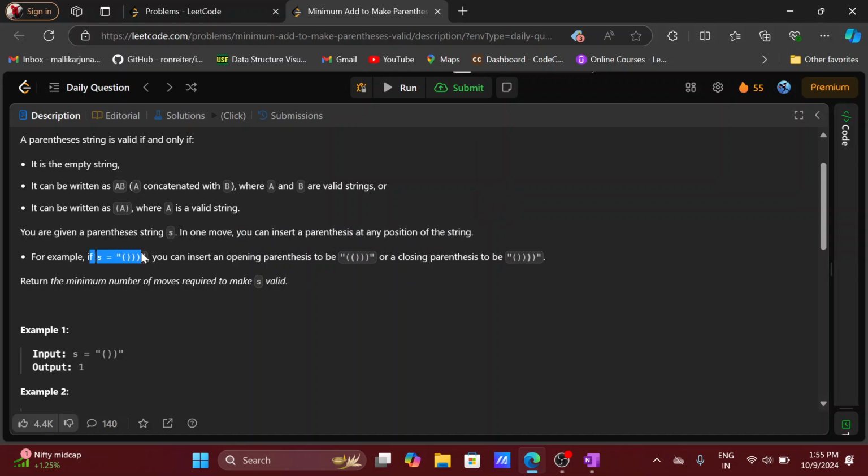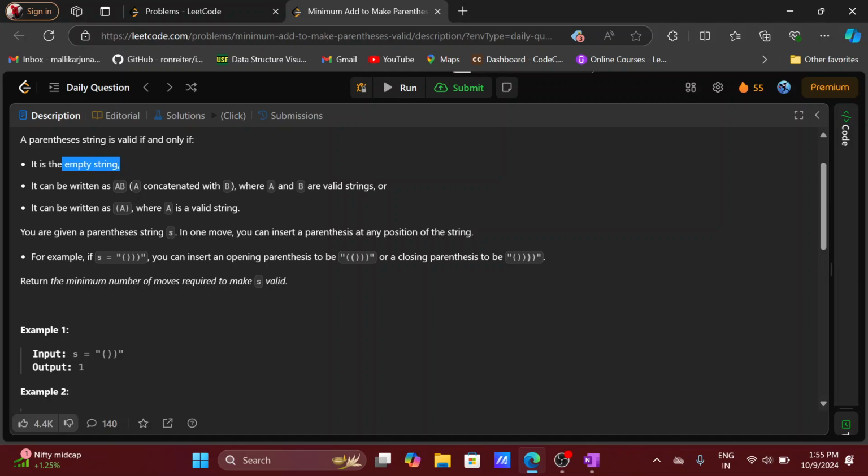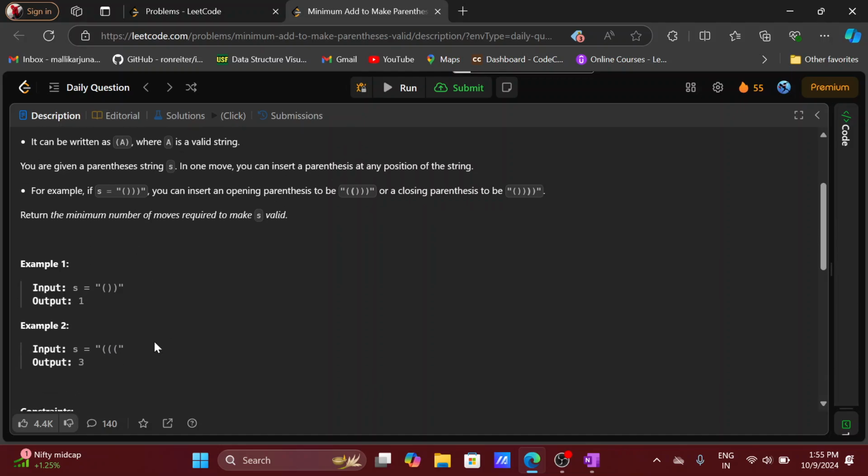For example, this is the string and we can insert an opening bracket at exactly the first index, and a closing bracket at the n minus 2 index. So basically we can insert both opening and closing brackets, and we have to return the minimum number of moves required to make s valid. So s is valid only when it is an empty string, or can be written as AB, where A and B are both valid parentheses, right?